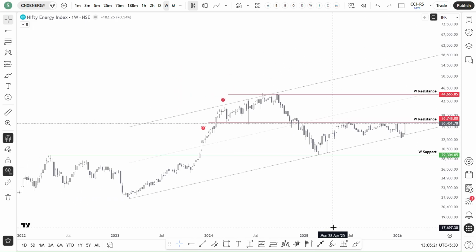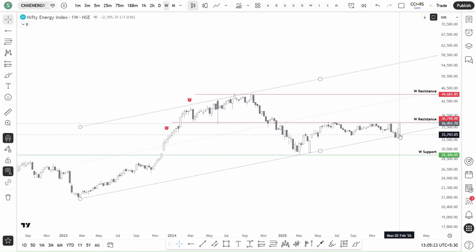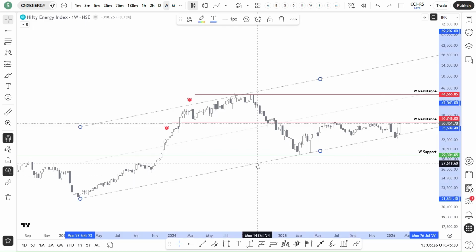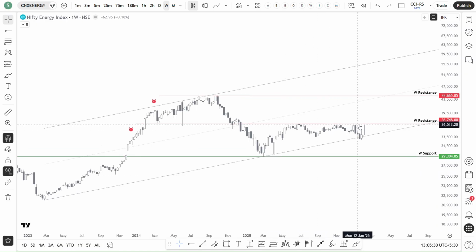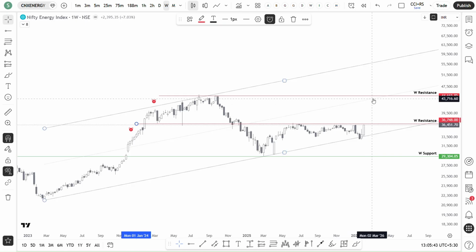And if you see, it reversed from this long term support, I mean the channel support. So it is trying to break this weekly resistance. So yeah, I think this coming week will break out this. We need to observe the price whether it will break this supply zone or not. If this breaks out, then next supply zone is at 44,000 only. So my focus will be PSC and energy indices for this week.